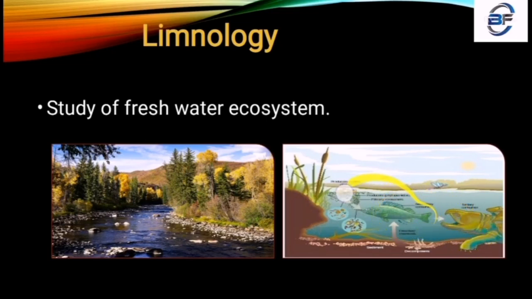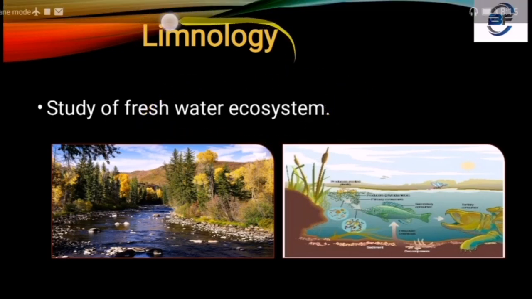Your fish, insects and plants together form one systematic arrangement, which is otherwise known as an ecosystem. If we talk about this type of freshwater ecosystem, then the branch is limnology. So the branch which deals with the freshwater ecosystem is otherwise known as limnology.